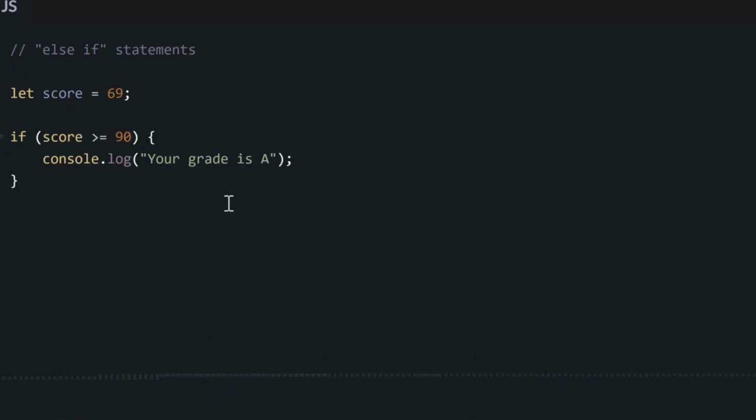In this case, we go console.log your grade is A. Now this code go work well for any student wey score 90 or more. But let's say our student score 67. Then once it check with this if statement, it will say, oh, his score no greater than 90. So it no go do anything. We will just skip this code. We will fix am by writing an else statement. So after the first if, we go write else, console log your grade is not A.